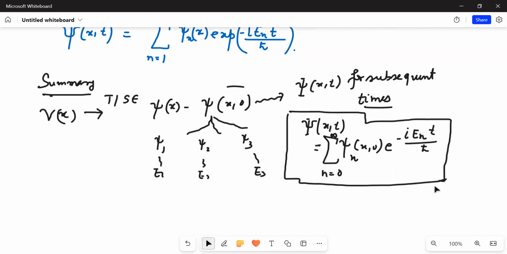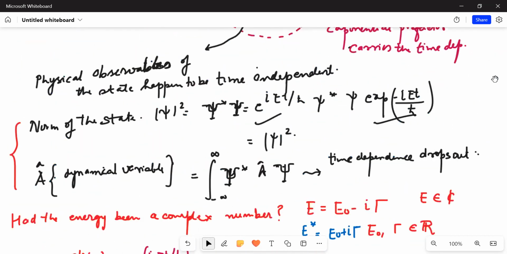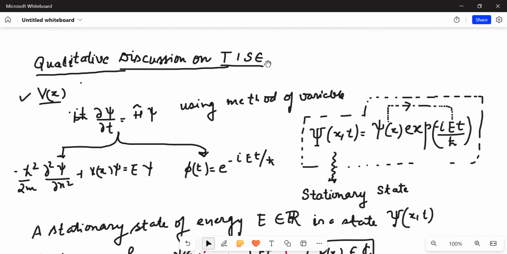So I have till now stated almost three properties with regards to the solution. I'm discussing a qualitative discussion of the time dependent Schrödinger equation, iħ ∂ψ/∂t equals H ψ. With the method of separation of variables, I obtain a spatial state times exponential of minus iota E t upon h bar. This is called the stationary state.